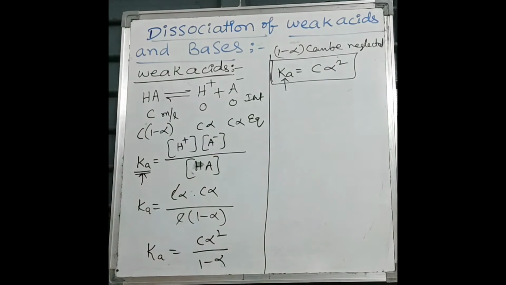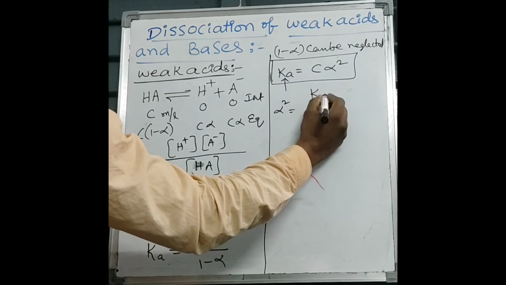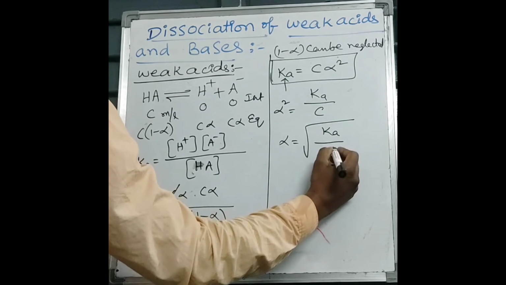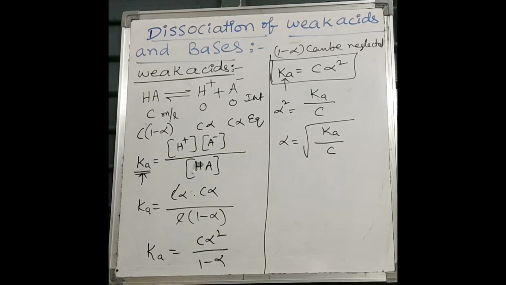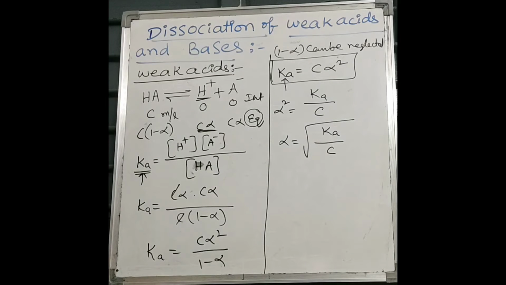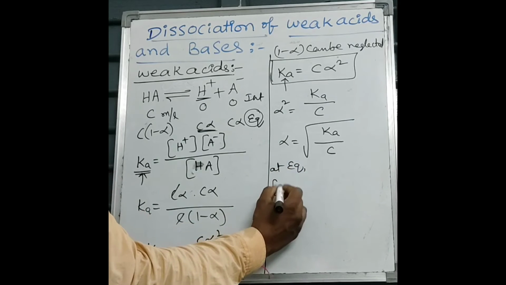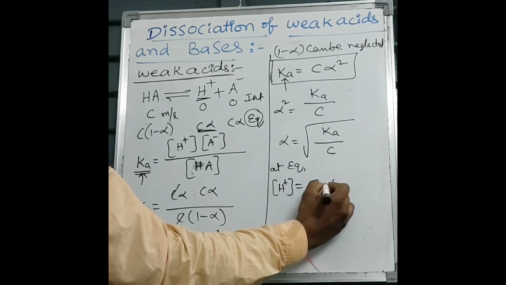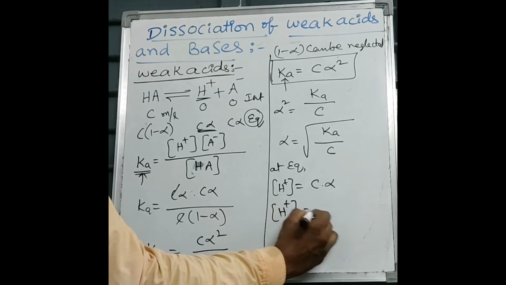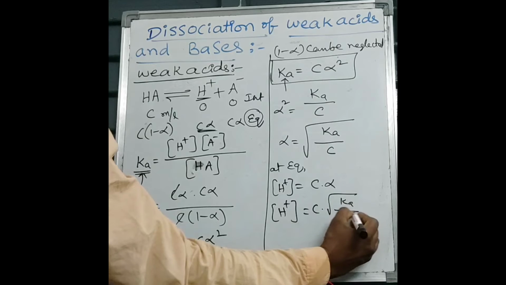Now we calculate degree of dissociation, students. From here, alpha square equals Ka by C. Alpha equals root over Ka by C. And we know at equilibrium position, what is the concentration of H plus ion? C alpha. So at equilibrium, concentration of H plus ion is C alpha. We substitute alpha value here, then H plus equals C into root over Ka by C.